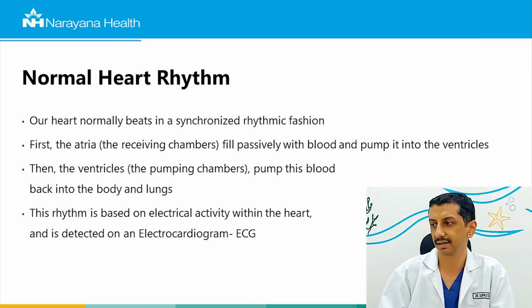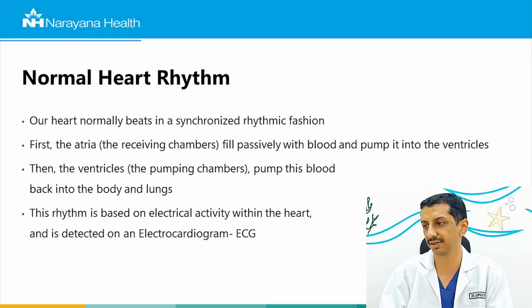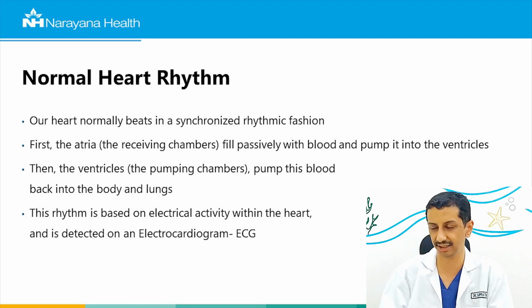So the normal heart will beat in a synchronized fashion, and first the atria or the receiving chambers will fill passively with blood, and then these will pump the blood into the ventricles, and then the ventricles or the pumping chambers will pump this blood back into the body and the lungs. And this rhythmic synchronized beating is based on the electrical activity of the heart, and this is detected on an electrocardiogram, which is also known as an ECG or an EKG.